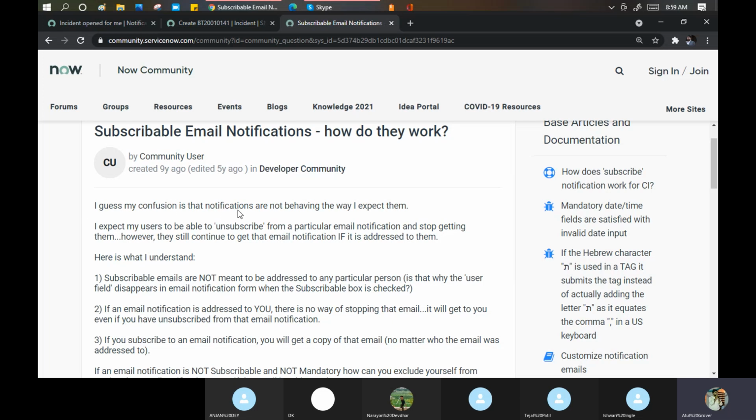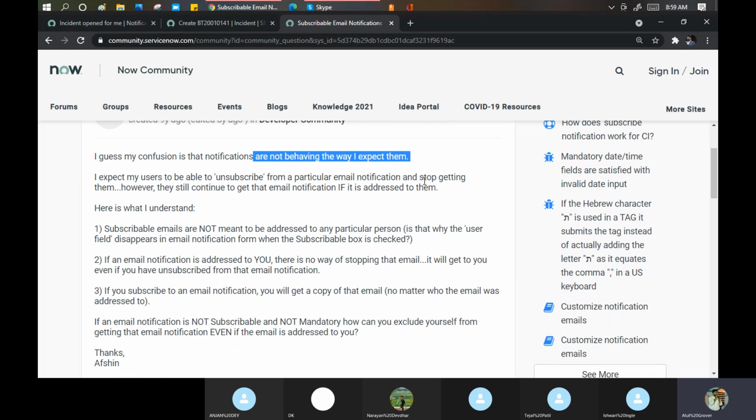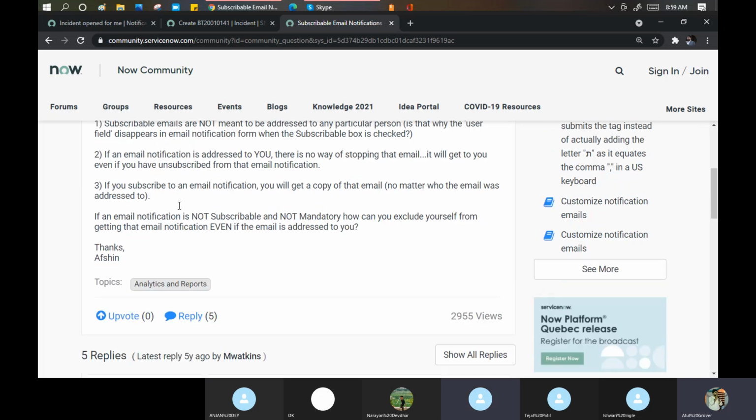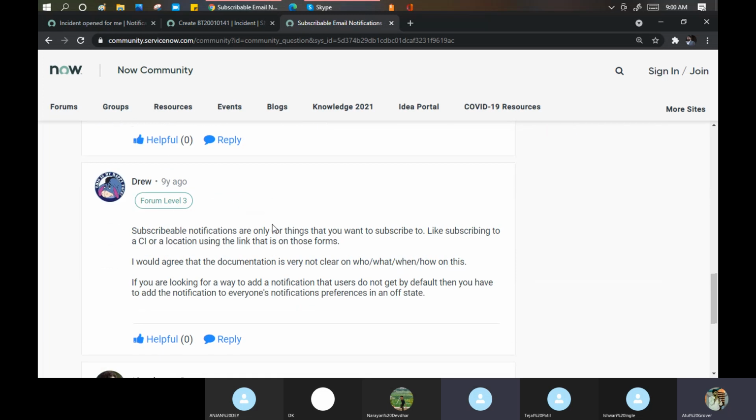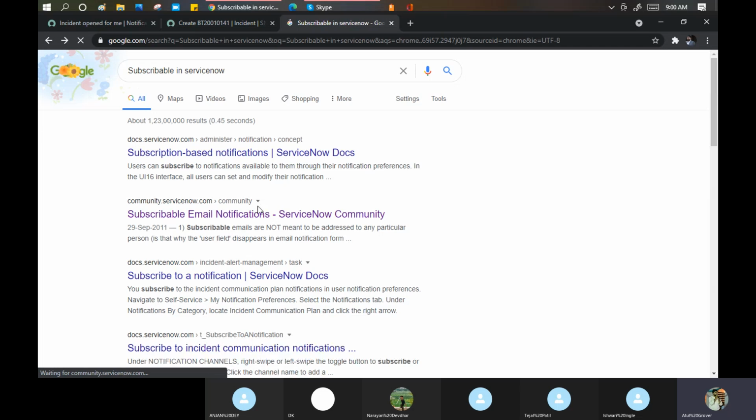I guess my confusion is that notifications are not behaving as I expect. I expect my user to be able to unsubscribe from a particular email notification and stop getting them. No, they are talking about something else here. They're talking about subscribing to other things, right, that particular option. Subscribe.